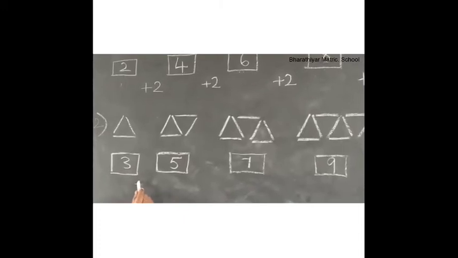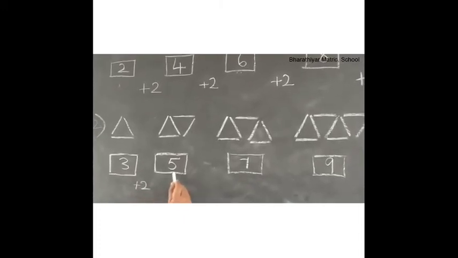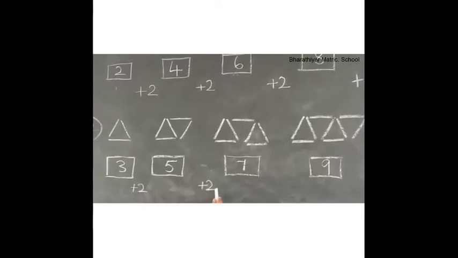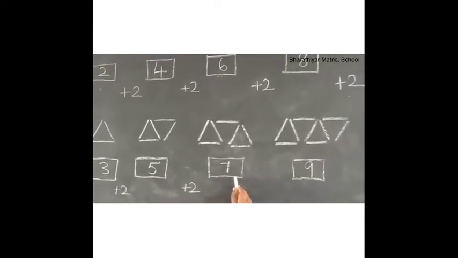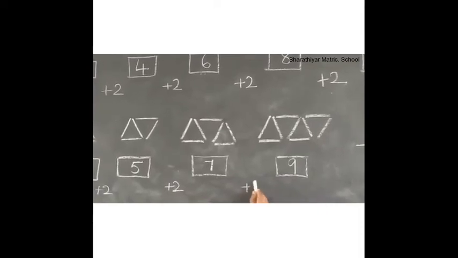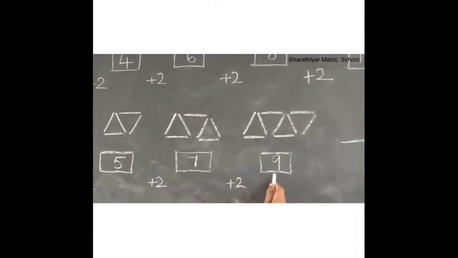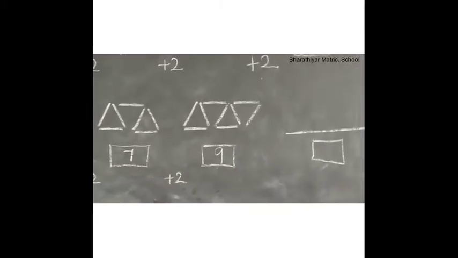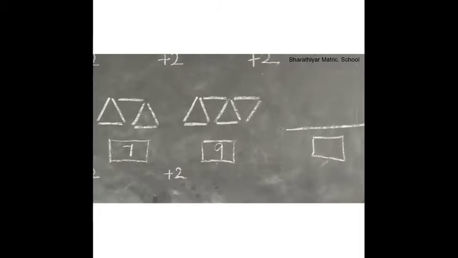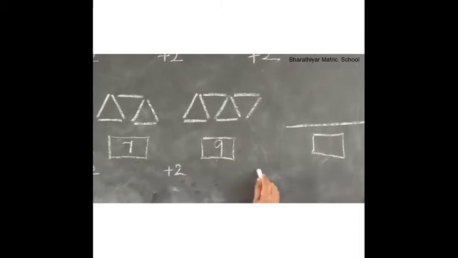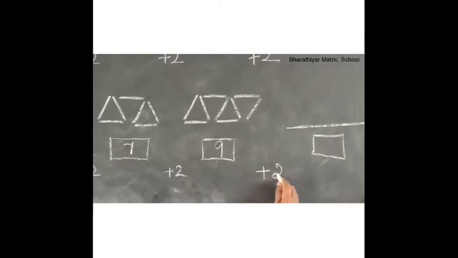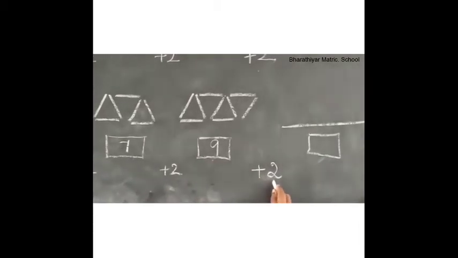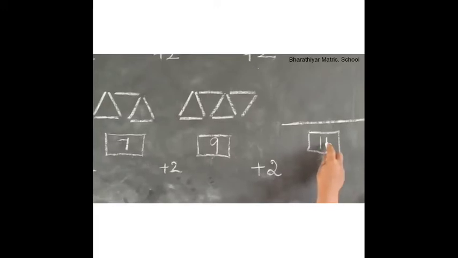3 plus 2 is equal to 5. 5 plus 2 is equal to 7. 7 plus 2 is equal to 9. Children, so what comes next to the number 9 when we add 2 with that? 9 plus 2 is equal to 11.